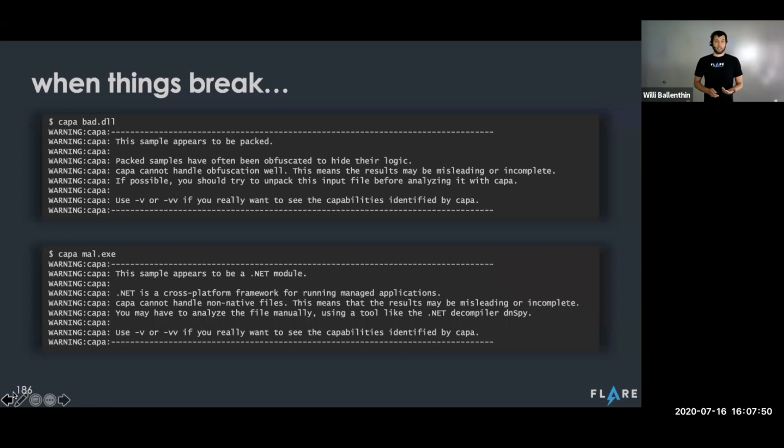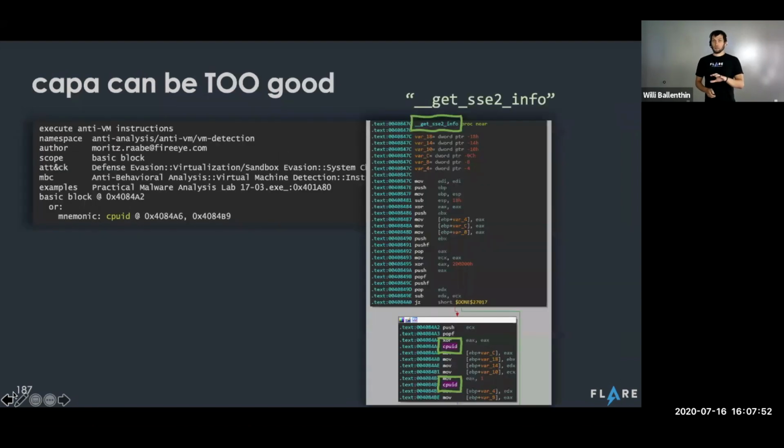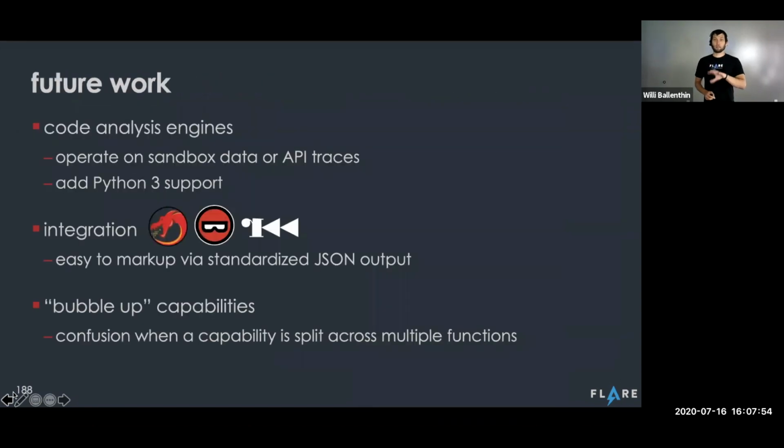All right, but of course, we have some really big plans for where we want to go with Kappa. The number one thing is to collect a massive rule set that encodes all of the really interesting things that we've seen in malware. And that's not just going to come from me and Moritz. That's going to come from the community as well, as we look across globally at what we see out there and figure out what to recognize. But more on this in a moment.